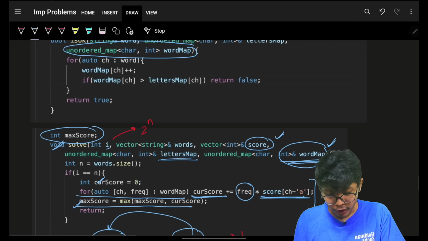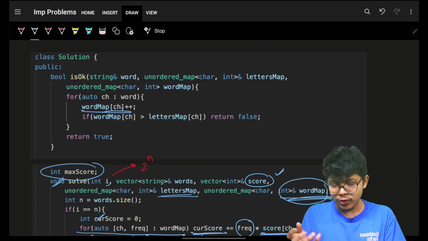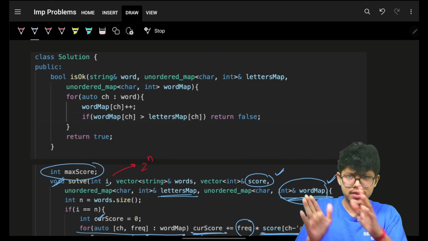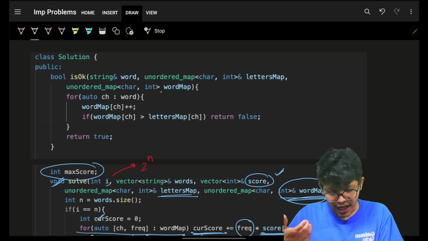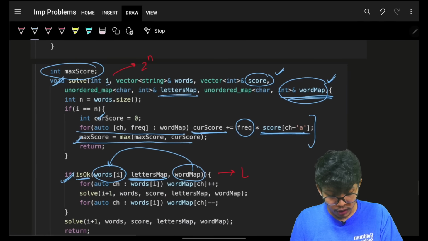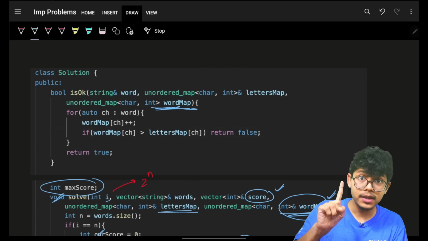You will see, because now I am modifying my word map. It's a reason. I could have made a temporary word map, that's one possible option. But here you can simply see I have used the existing same word map because I know I have passed this by value. That's a very big thing, right?